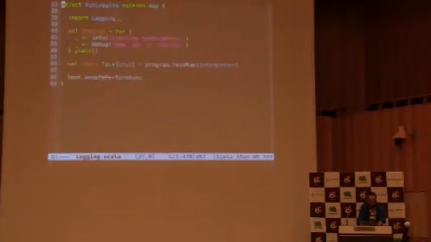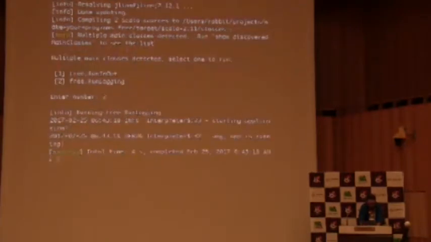And I have a program that writes something to info and then writes some debug information. And I can run that program one more time. Let's see what that actually gives us. So I have to reload it, because there are some dependencies. And let's run it. So now I have my interpreter interpreting my program saying info and debug.